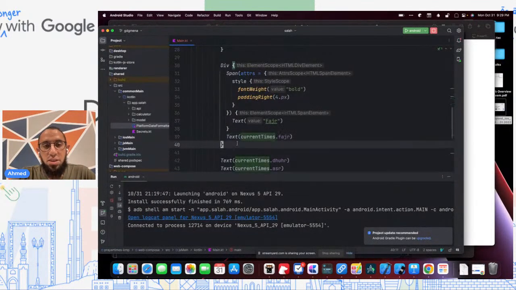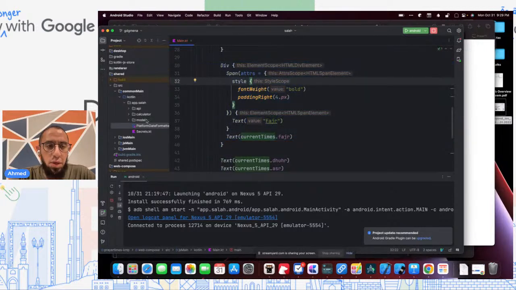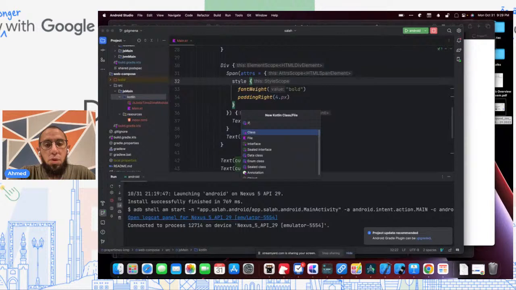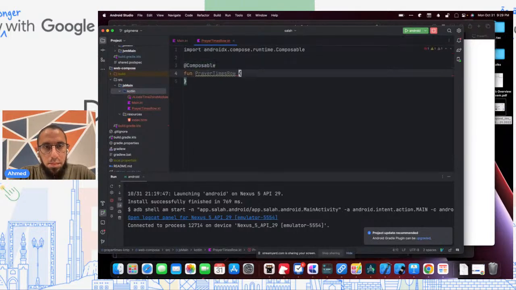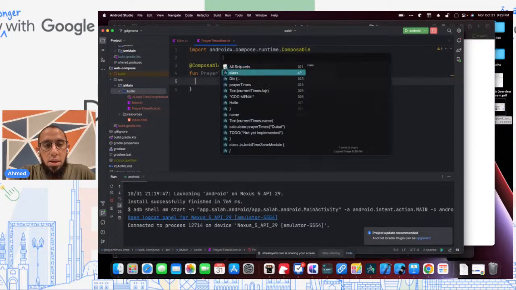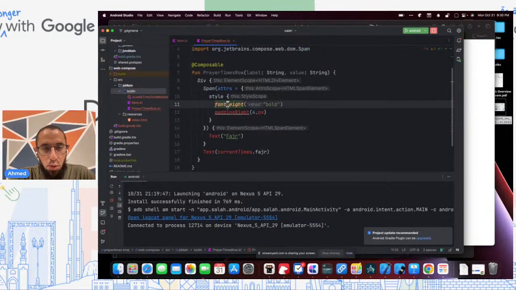So, in theory, I can just copy paste this 4 more times, but that wouldn't be nice because every time we change it, we'd need to clean this up. So what we can do instead is create a new composable. We'll call it prayer times row, and we'll make this a composable function. We'll take in parameters of the label, which is a string, and the value, which is also a string. And then we'll paste our div and span there and tweak it accordingly, fix the imports.